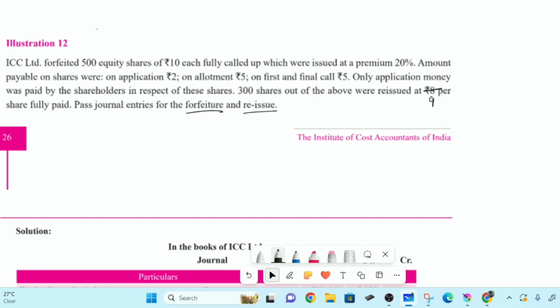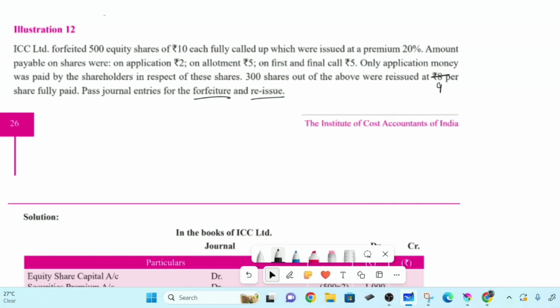Okay. Debit what comes in: we are getting the shares back, we are cancelling the share capital here, because the person is not paying. We are getting the shares back, or we are cancelling them, whichever way you want to think of it. So share capital debit. When you issue, you credit share capital every time, right? Yes, sir. Because the ultimate aim of those installments is that if you keep cancelling share application with share application, share allotment with share allotment, ultimately you will come to one entry, that is bank account debit to share capital. That is the issuing entry.